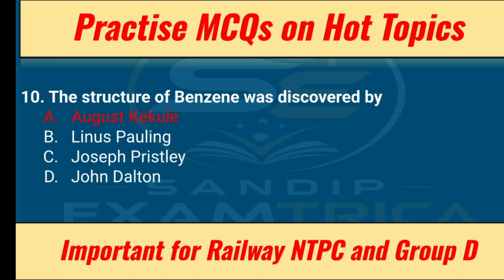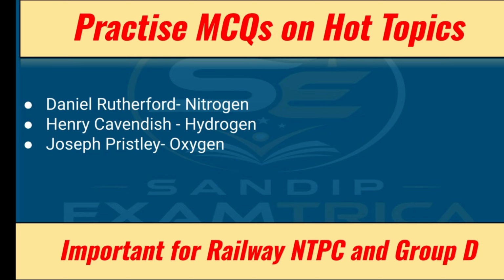So the extra facts here, we should know that nitrogen was discovered by Daniel Rutherford and hydrogen was discovered by Henry Cavendish. Don't confuse between Ernest Rutherford and Daniel Rutherford. Daniel Rutherford is for nitrogen and Ernest Rutherford was the inventor of nucleus and proton. Okay. So we have done all 10 questions and also discussed the options. From that you can also get the question in your exam.